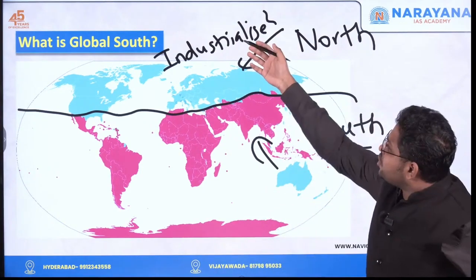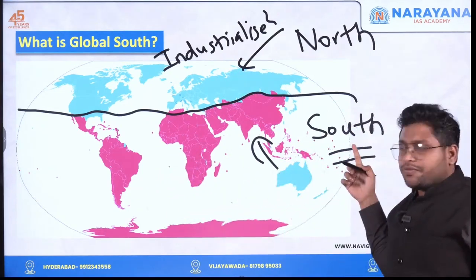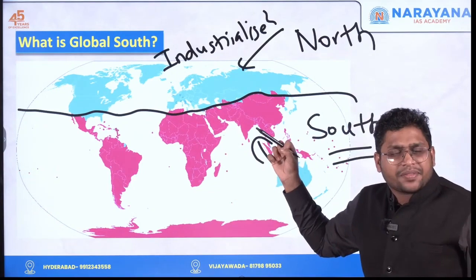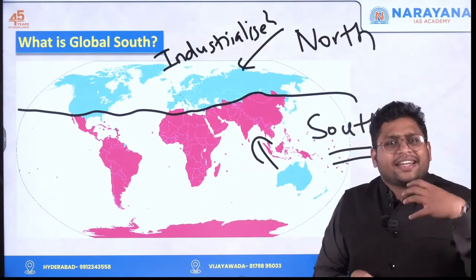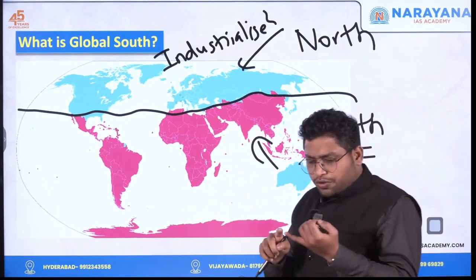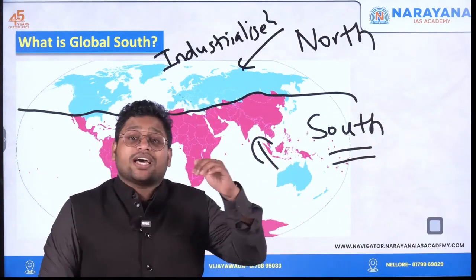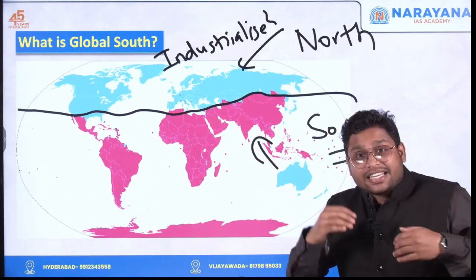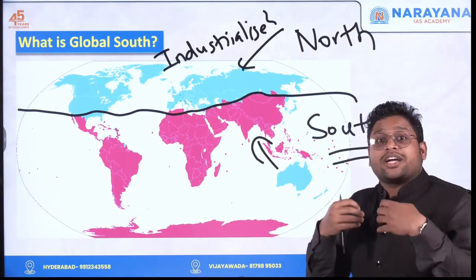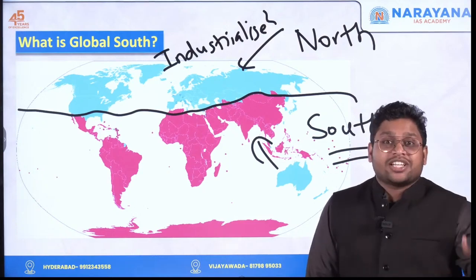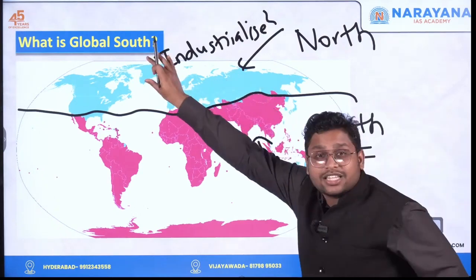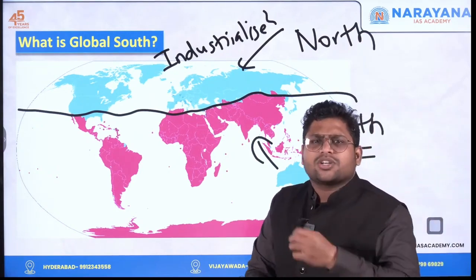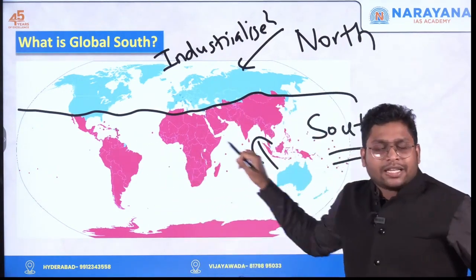Now, if you compare this global north with this global south, which includes Latin America, Africa, a major part of Asia, etc., then these countries are not that developed. Most of these countries are either in the developing phase or are less developed countries. They are not industrialized. Some countries are industrializing. Right now, India is going ahead with the Make in India project. China is also industrializing. But we are not as industrialized as the global north. We are not yet developed.